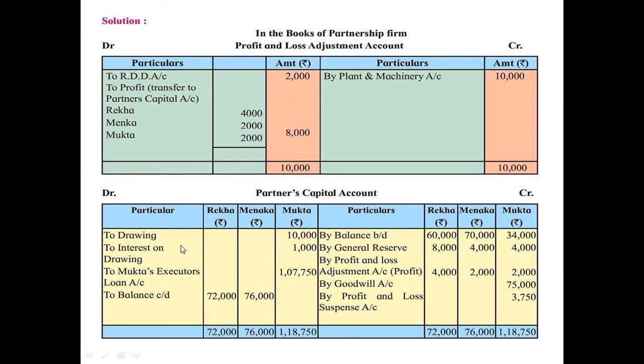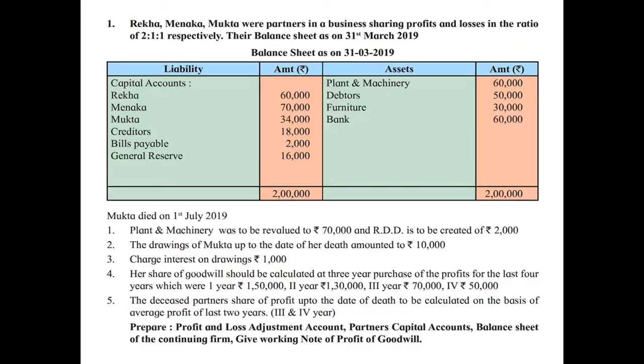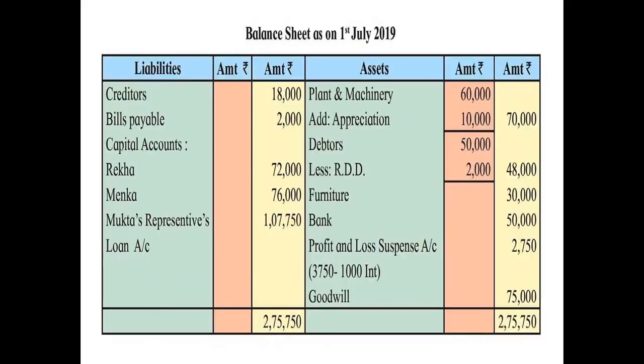Now we are going to learn how to make the changes in the balance sheet. As you know, the old balance sheet is given here. Now there will be only two partners, Rekha and Menka, so their capital amounts will appear in the new balance sheet. Here it is recorded as capital accounts of Rekha and Menka.